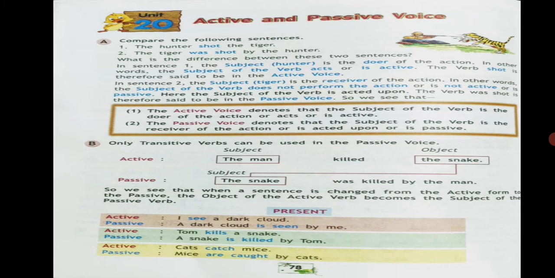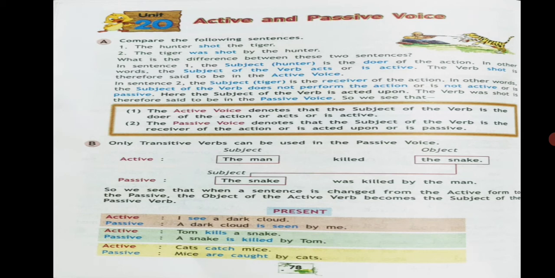So let's see. The active voice denotes that the subject of the verb is the doer of an action, or is active. Means active voice denotes the subject of the verb, it is the doer. Passive voice denotes the subject of the verb, it is the receiver of the action. It is acted upon.